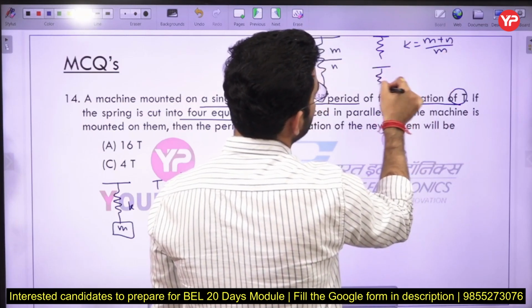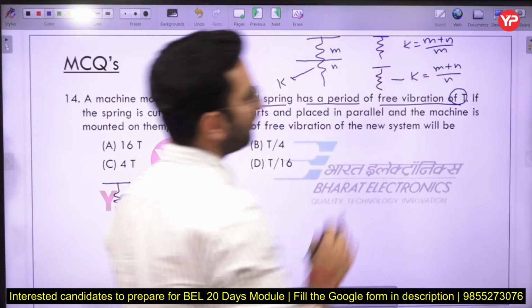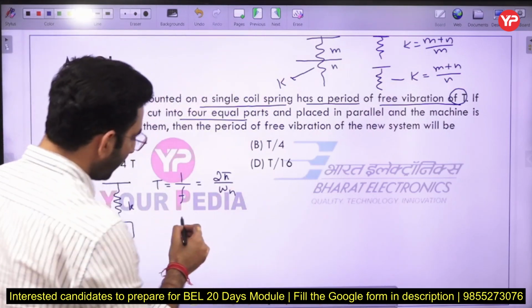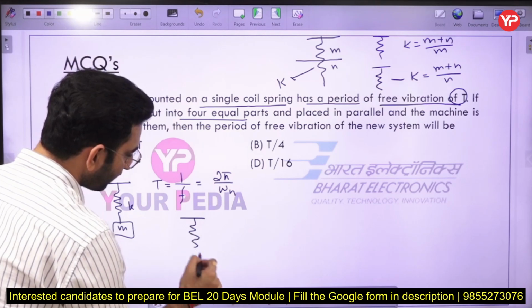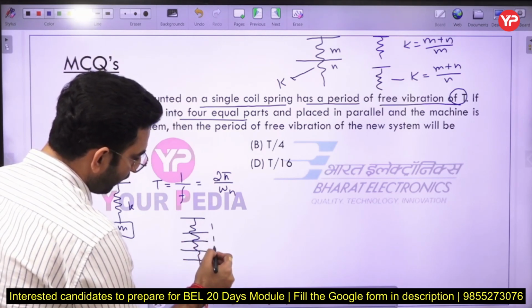The second spring is going to have a stiffness of (m plus n) divided by n here. So in the same way, if I have cut this spring in 4 equal parts, 1, 2, 3, 4, 1, 1, 1, 1.